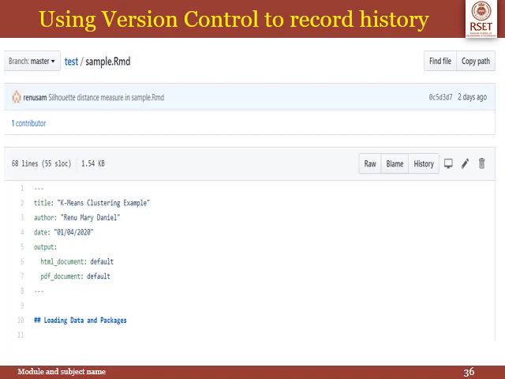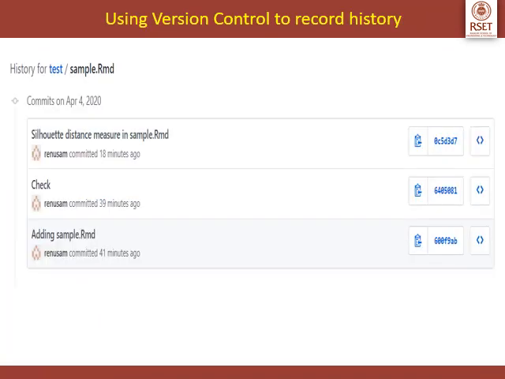Then we can click on sample.rmd in my test project. You can see a pane like this, and the contents of sample.rmd will be displayed, and there you can see an option called history. You have to click on it. So when you click on history, it will display the history for sample.rmd.